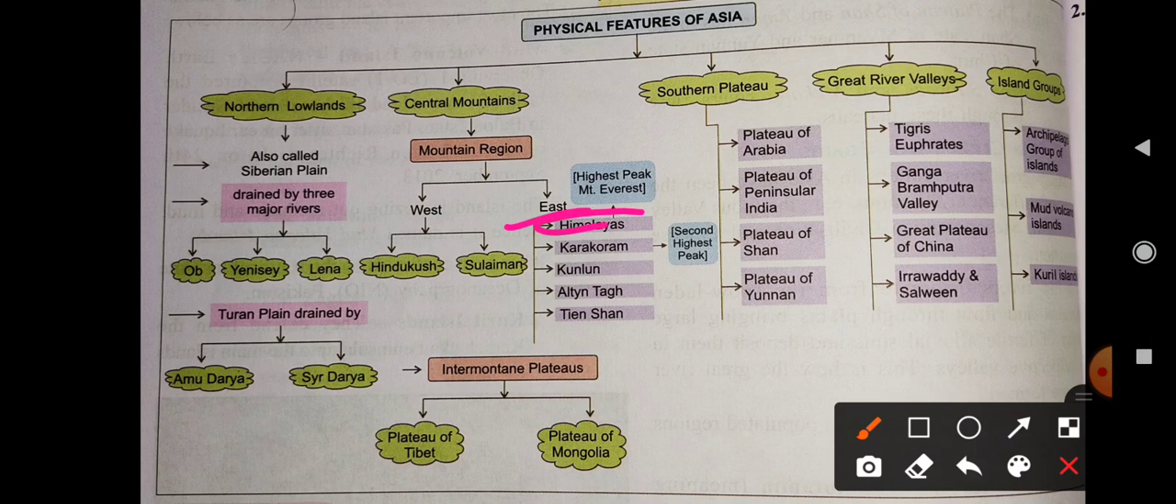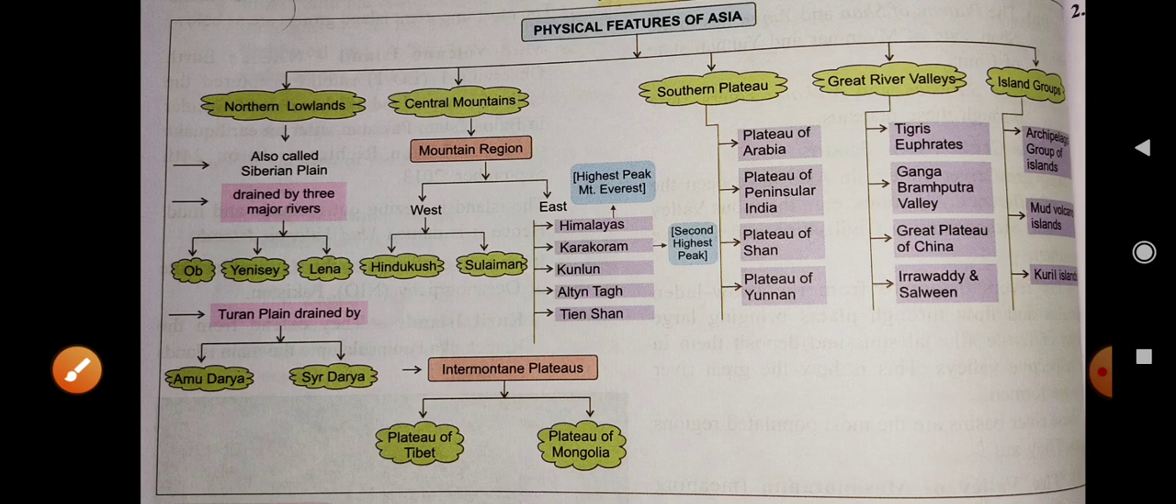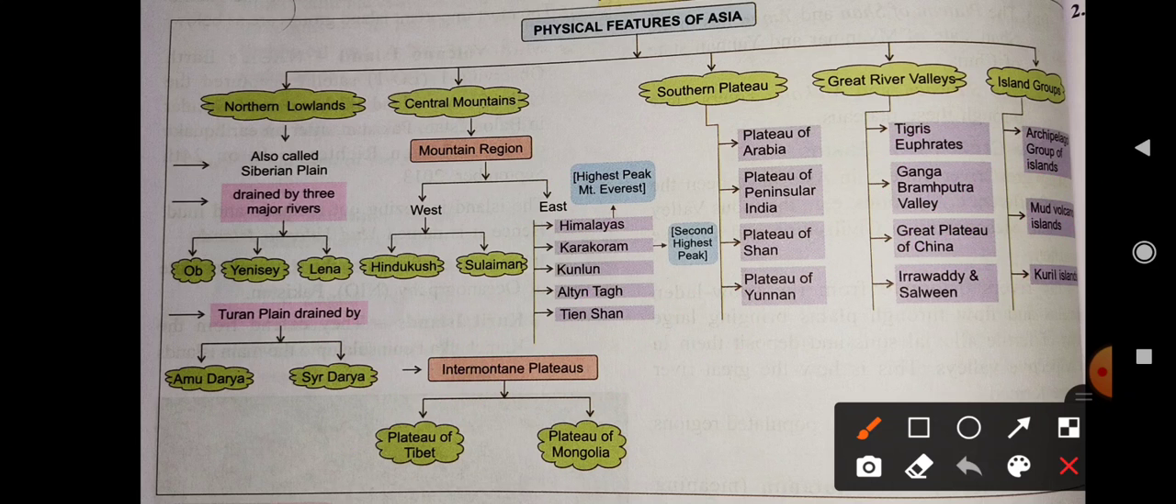Now, as I told you, these are the Himalayan. In the Himalayan there is the highest mountain peak, which is called Mount Everest. In the last video I already cleared 8850, not 8848. Another one is the highest mountain peak of India, in the Karakoram range, which is called K2, Godwin Austen. So this is about the central mountains.